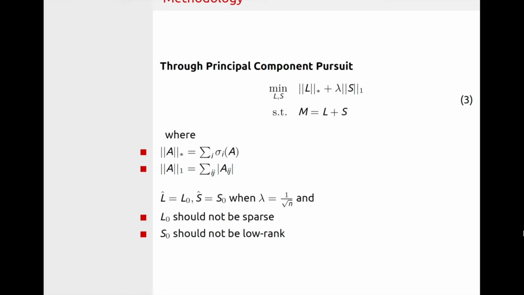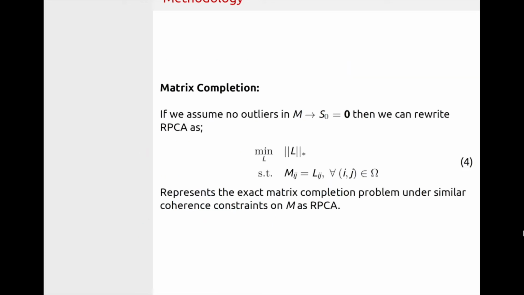We find that this convex relaxation is interesting, and we can see how the solution handles the noise, but we found that it was less obvious how this procedure would fill in missing entries as well. To see this, we can realize that matrix completion can be viewed as minimizing the rank of M while filling in M. The optimization problem we show has been proven to exactly solve the matrix completion problem if M meets conditions similar to those of RPCA. In practice, the equality constraint is softened to promote solutions, and we produce an experiment to compare these methods through the lens of collaborative filtering.